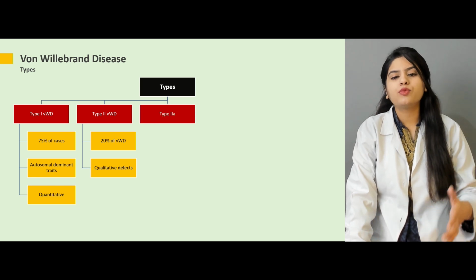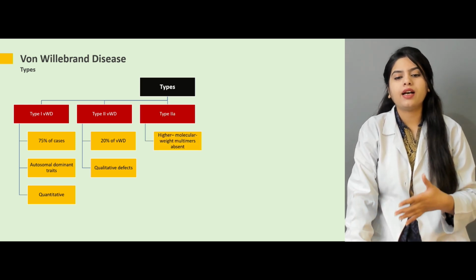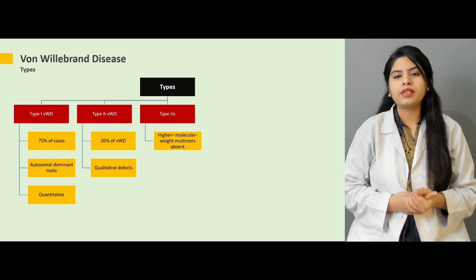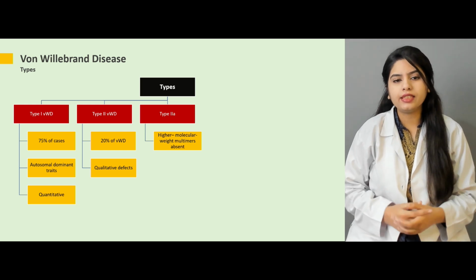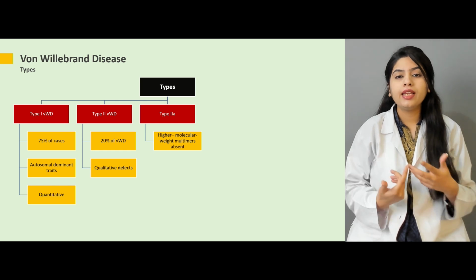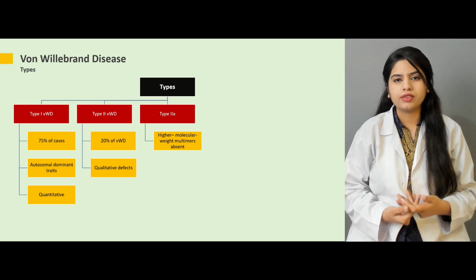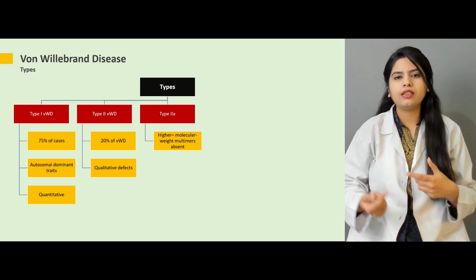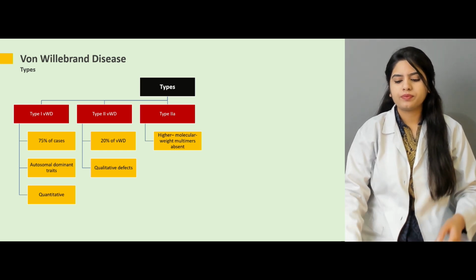Then there is type 2A, in which the higher molecular weight multimers are absent. Let me tell you one thing that I just missed: von Willebrand factor basically forms high molecular weight polymers, and those polymers then break down in the plasma and perform their role.